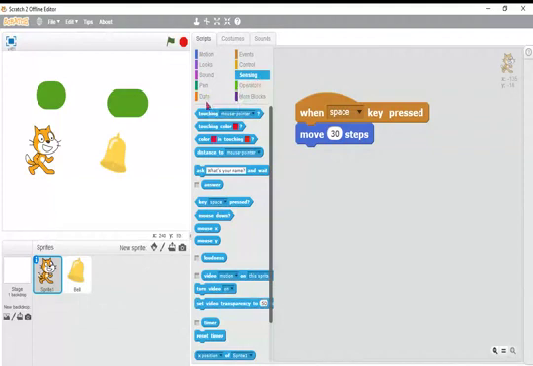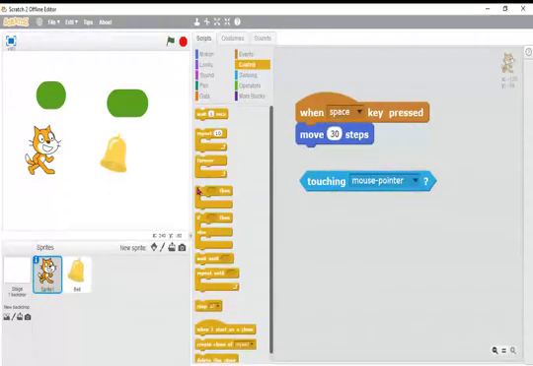Here, sensing. The next one is sensing. Bring touching here. But we cannot do it here, somewhere else. You have to bring control from here.